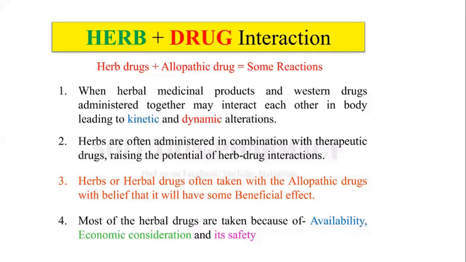But if you take any one synthetic drug, and along with that you take any herbal material, then the synthetic drug and the herbal drug interact with each other, and they may show a synergistic effect, meaning an additive effect. 1 plus 1 is not equal to 2, but equal to 3. Such effects may appear, and that is known as herbal drug interaction.